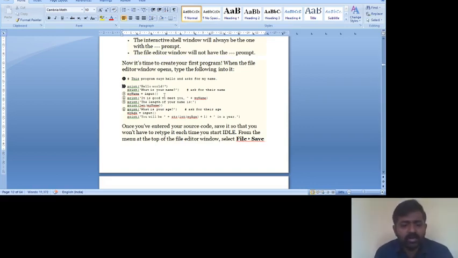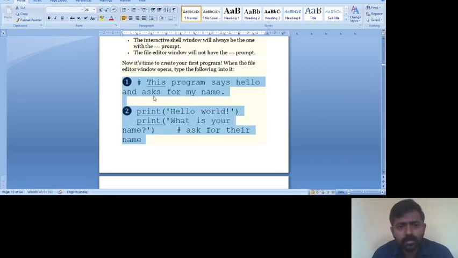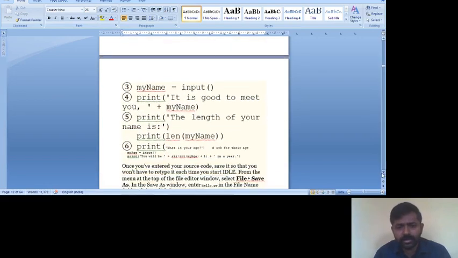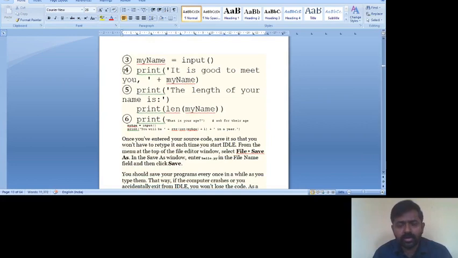After that, we are printing in the fourth line. We print that it is good to meet you, and we give the variable name. Whatever the user enters, that name will be displayed as it is.